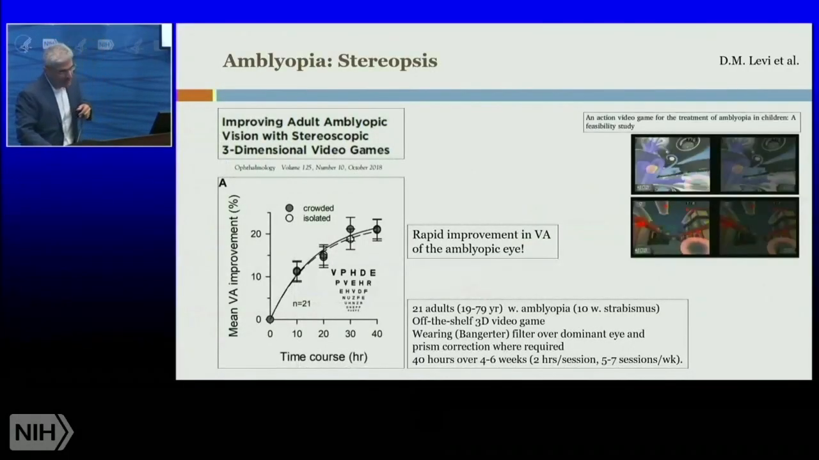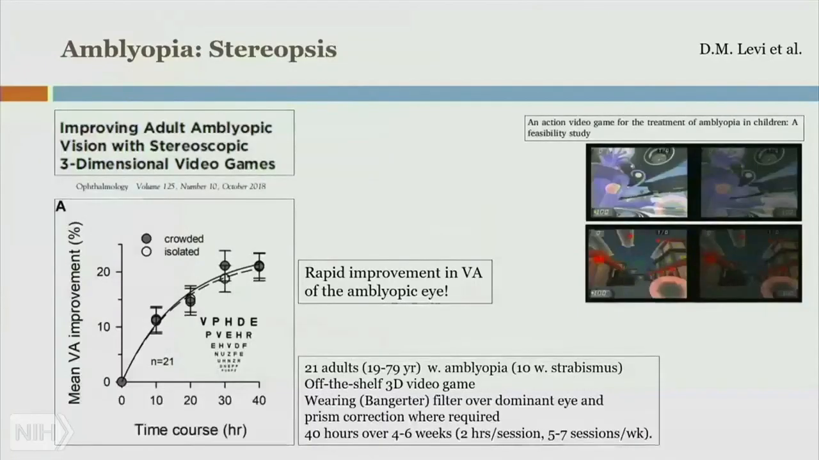Screen captures of an action video game. An action video game for the treatment of amblyopia in children, a feasibility study. D.M. Levi et al. Dr. Levi is also obviously interested in children. He's got some very positive results in that domain as well. He's interested now in trying to come up with a custom-made system for children to get hopefully an even higher response rate.